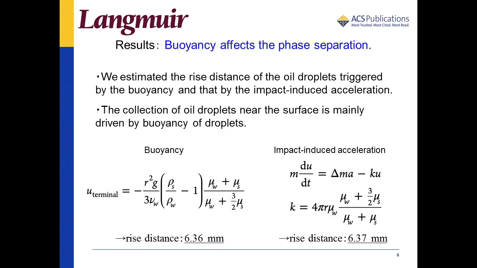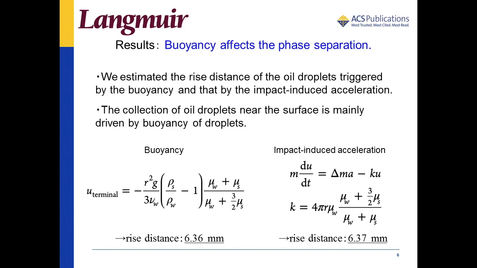To investigate the origin of the phase separation, we estimated the rise distance of the oil droplet triggered by the buoyancy and that by the impact-induced acceleration. We estimated the effect of buoyancy using the terminal velocity. From calculation, the oil droplet can rise 6.36 mm during the typical time span of the experiment.